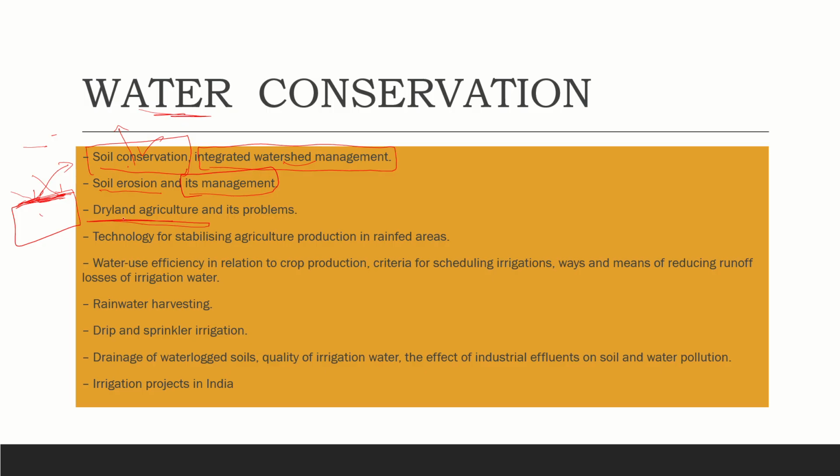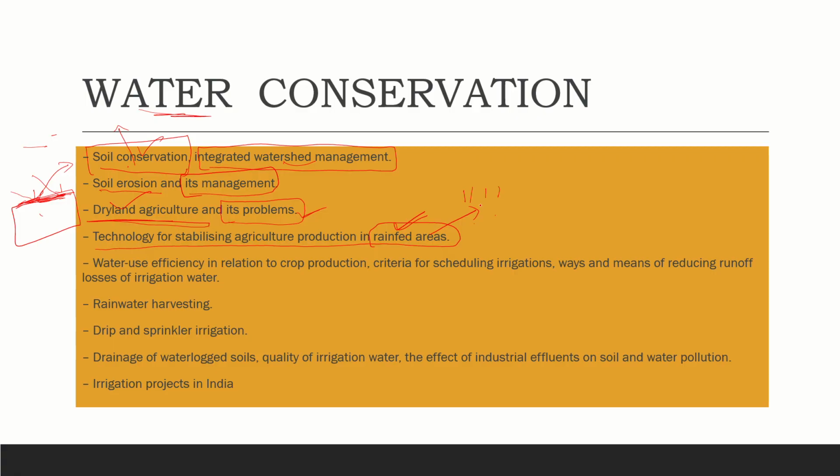Dry land agriculture means the land where the water percentage is very less. So there we call it dry land agriculture. And what are the problems associated with that, and what are the conclusions that we can make as solutions for those problems. And technology for stabilizing agriculture production in rain-fed areas. Rain-fed areas means nothing but the areas which completely depend on the rain, where the irrigation facilities are very less, so they completely depend on the rain.